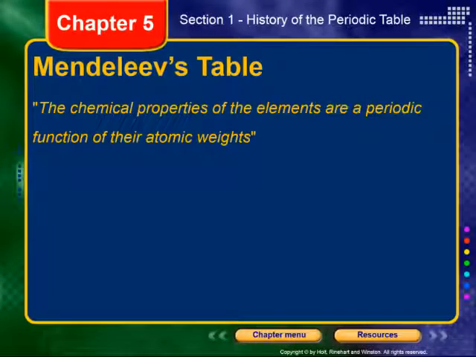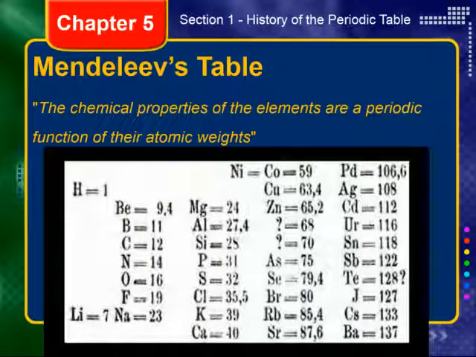Now, the chemical properties of the elements are periodic functions of their atomic weights. That's what Mendeleev said. That's the fundamental, foundational idea behind his periodic table. The chemical properties of the elements are periodic, meaning repeating, functions of their atomic weight. So that means that they're dependent on their atomic weights.